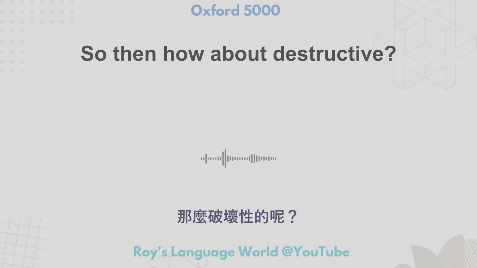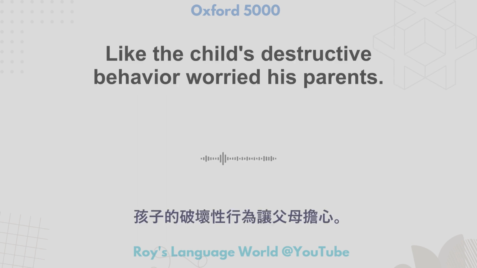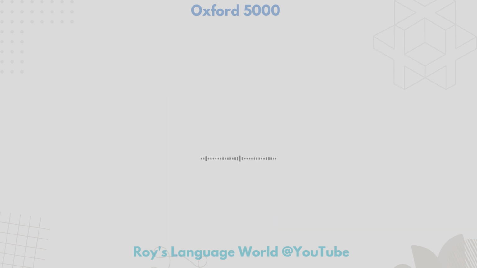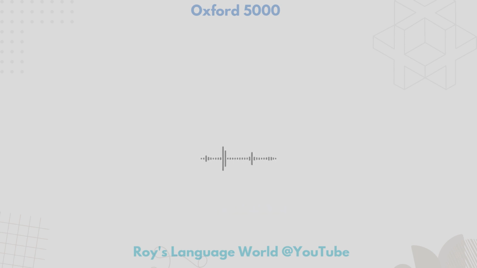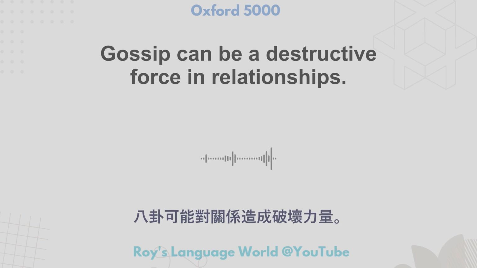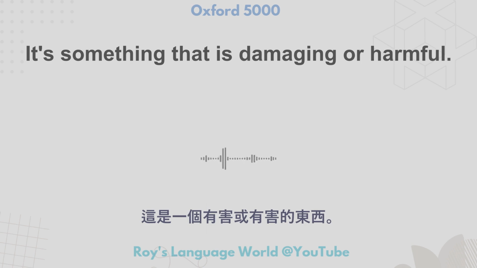So then how about destructive? Destructive is the adjective form of destruction, and it means causing or capable of causing destruction. Like the child's destructive behavior worried his parents. Pollution has a destructive impact on the environment. Gossip can be a destructive force in relationships. Destructive highlights the negative consequences or harm caused by something. Right. It's something that is damaging or harmful.